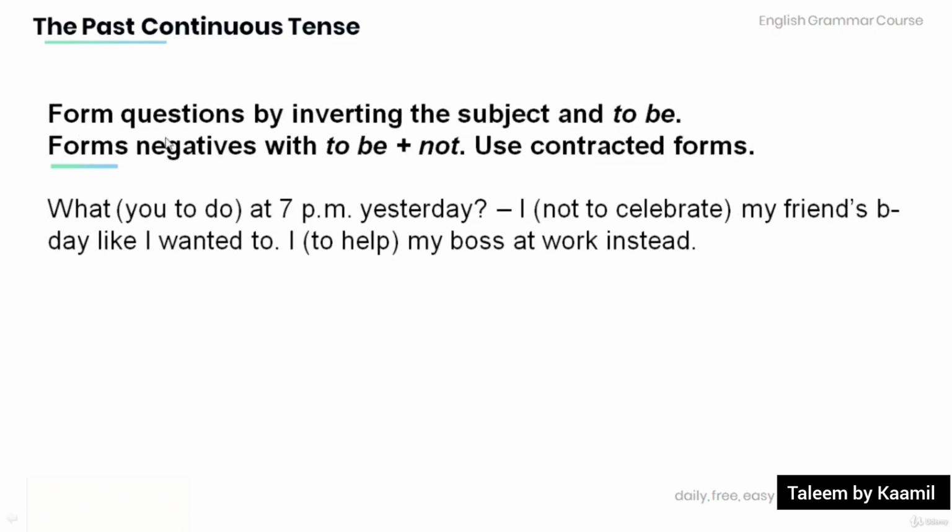Remember to form questions by inverting the subject and to be, and to form negatives with to be plus not. Use contracted forms. Now read the following sentences and provide the correct form of the past continuous tense of the words in the brackets. What you to do at 7 p.m. yesterday? I not to celebrate my friend's B-day like I wanted to. I to help my boss at work instead.